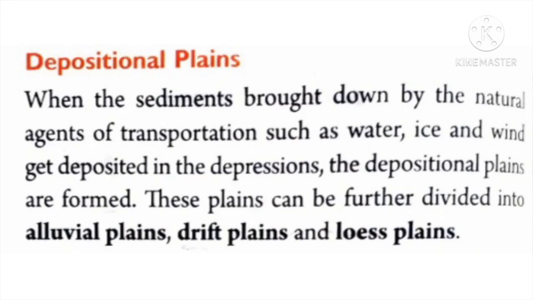Now let us read depositional plains from your textbook. So coming back to your page number 40, depositional plains. When the sediments brought down by the natural agents of transportation such as water, ice and wind get deposited in the depressions, that is a hollow made on the earth's surface, the depositional plains are formed. These plains can be further divided into alluvial plains, drift plains and loess plains.